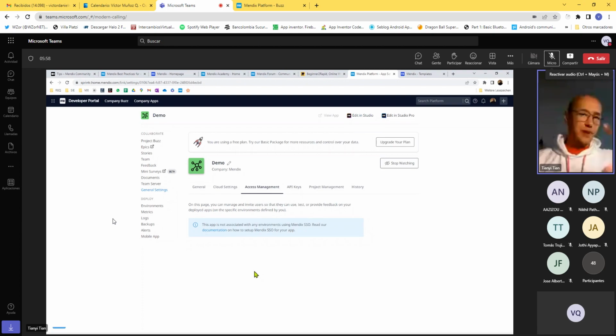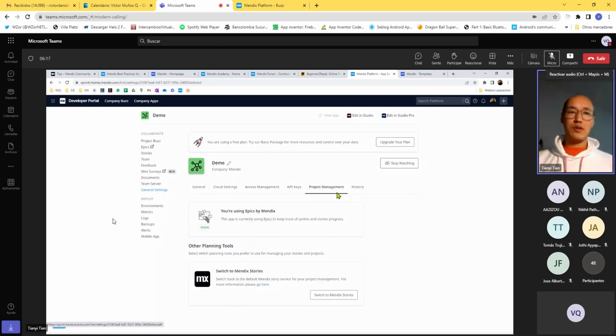So those web apps are just for sharing by a link, and they look and feel like an interactive website, but they're apps because you handle data here. Right? You can also add API keys and other project management settings, but more on that is something for you to explore yourself, right?